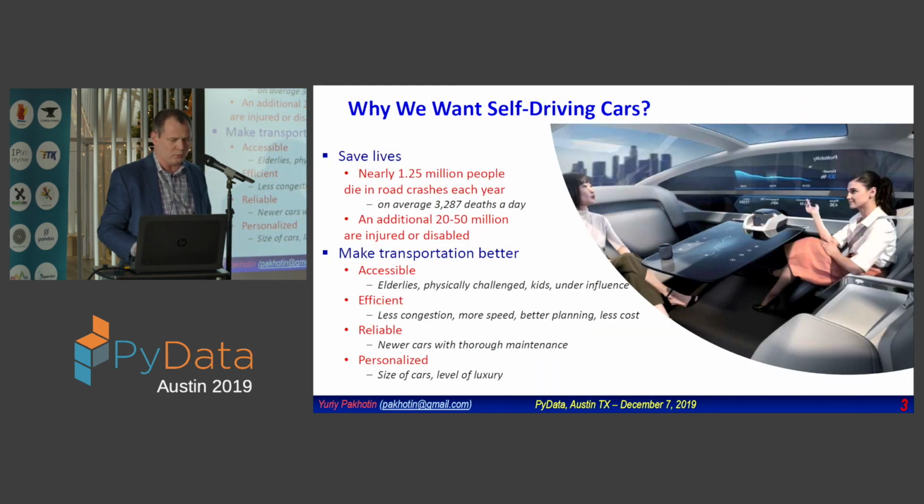Why do we want self-driving cars? The regular explanation here is we expect it will save lives, and it will make transportation better and easily accessible, more efficient, more reliable, and more personalized. Everybody probably has this problem: you drive to your work, you're alone in a car. Then you take a trip with your family, and you need a minivan. So you need different cars for different purposes.